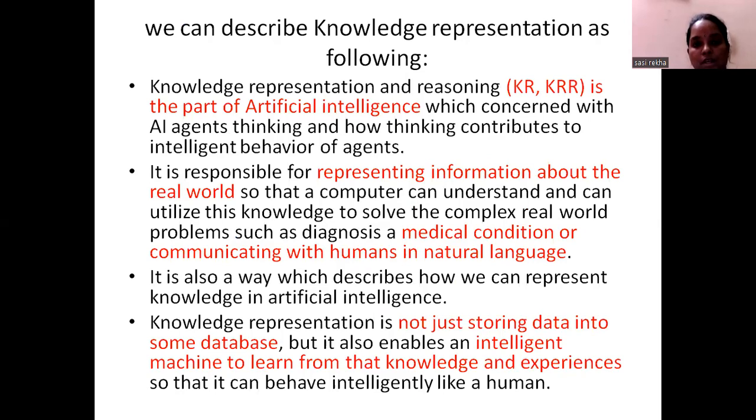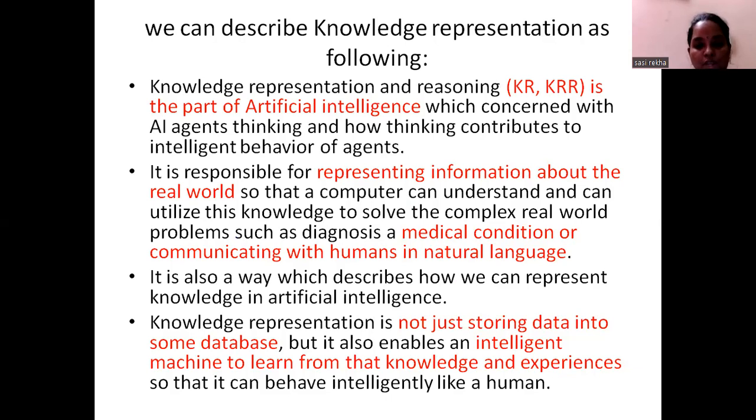Along with knowledge representation, we have reasoning, which is concerned with the agent's thinking and how that thinking contributes to the intelligent behavior of the agent. It is responsible for representing information about the real world so that a computer can understand and utilize this knowledge to solve complex real world problems such as diagnosing a medical condition or communicating with humans in natural language. It is also a way of describing how we represent knowledge in AI.